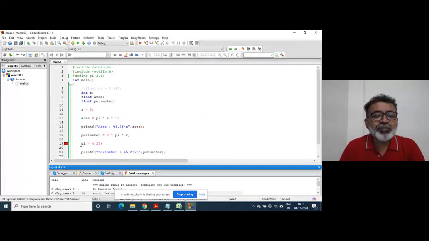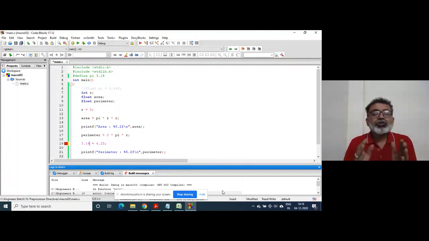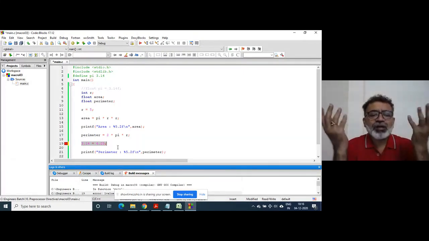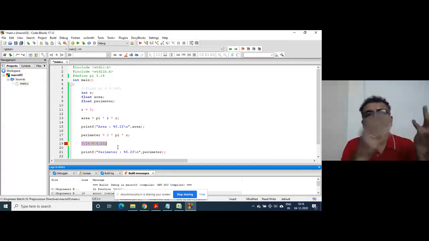When the program is sent for compilation, this statement will be expanded as 3.14 equal to 4.25. So what will the compiler do? Will the compiler understand this? Nothing. The compiler will throw an error. It will say, what have you written? 4.25 is assigned to 3.14, right?